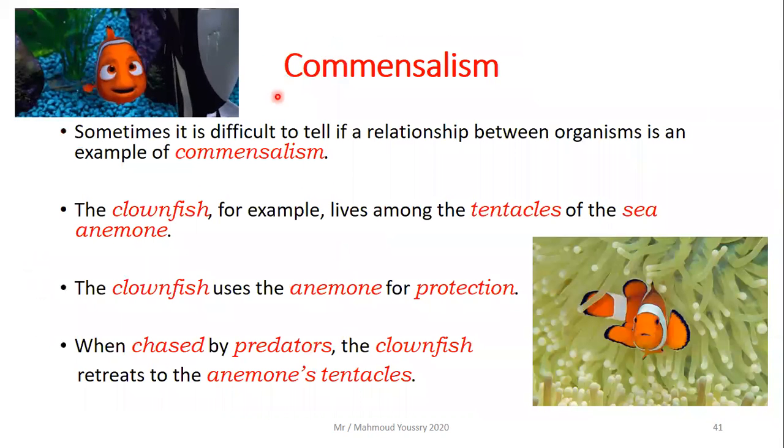The last example of commensalism, yay, this is Nemo. Now, in our science, Nemo is called a clownfish. This is the scientific naming for this fish. Sometimes it is difficult to tell if a relationship between organisms is an example of commensalism. The clownfish, for example, lives in the tentacles of the sea anemone. These are all the tentacles of the sea anemone. The clownfish uses the anemone for protection. When chased by predators, the clownfish retreats back to the anemone's tentacles.